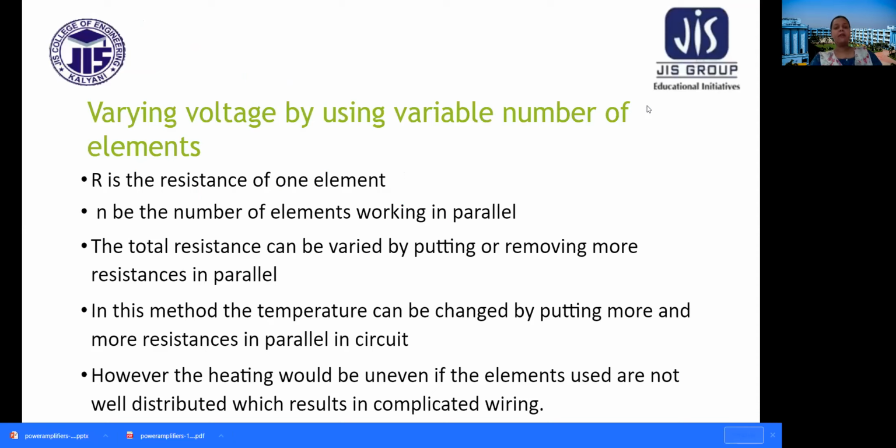Varying voltage by number of elements. R is the resistance of one element. Let N be the number of elements working in parallel. So the total resistance can be varied by putting or removing more resistances in parallel. In this method, the temperature can be changed by putting more and more resistances in parallel in circuit. However, the heating would be uneven if the elements used are not well distributed, which results in complicated varying.